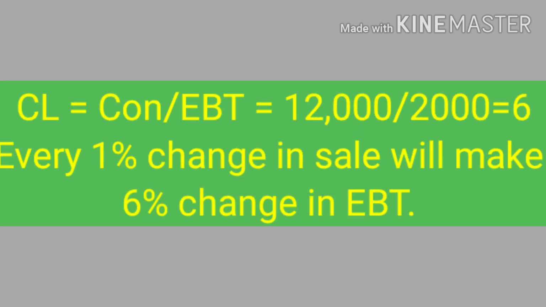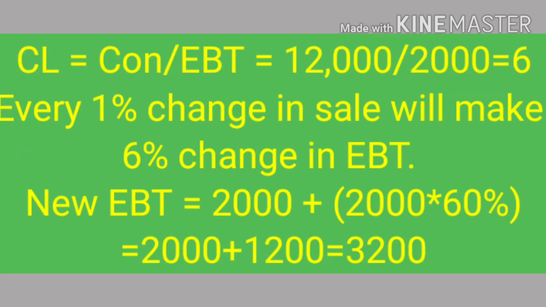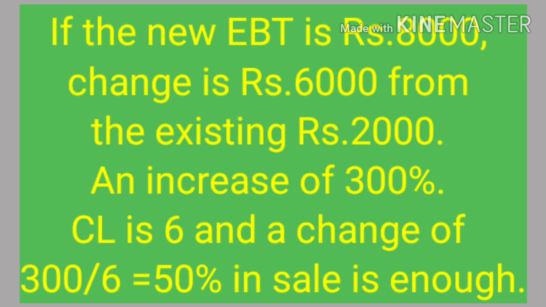Combined leverage 6 means every 1% change in the sales, there will be a corresponding 6% change in the EBT. So if the sales is increased by 10%, the corresponding change in the EBT will be 60%. So the new EBT will be 2000 plus 2000 into 60%, that is 2000 plus 1200, 3200. If the new EBT is 8,000, the change is 6,000 from the existing 2,000. That is an increase of 300%. Combined leverage is 6, and a change of 300 by 6, that is 50% in the sales, is enough to